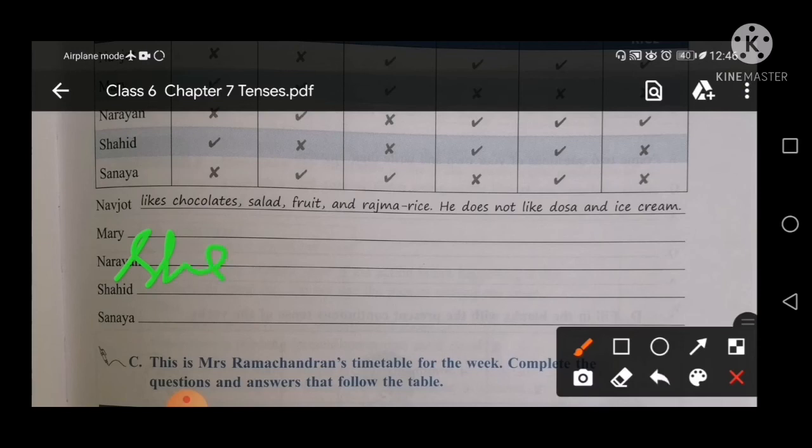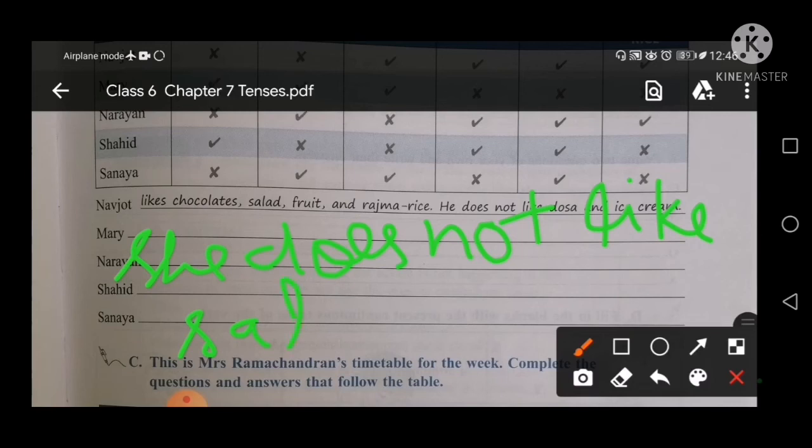She does not like fruit, salad and rajma rice. It is clear? Does not like, you can write the names salad, fruit and rajma rice. Okay, write down here salad, fruit and rajma rice, like this type.